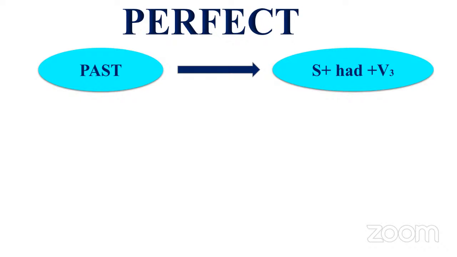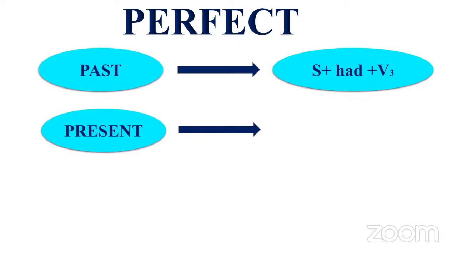Present perfect. How will present perfect be? Anyone? Subject plus? Good. Subject plus have. Yes, sir.